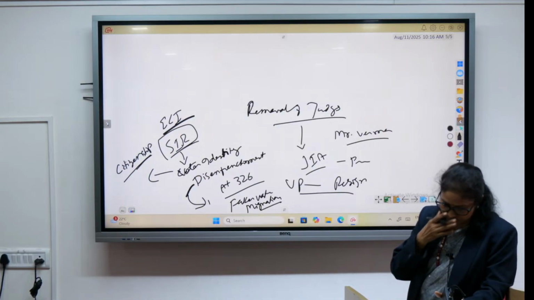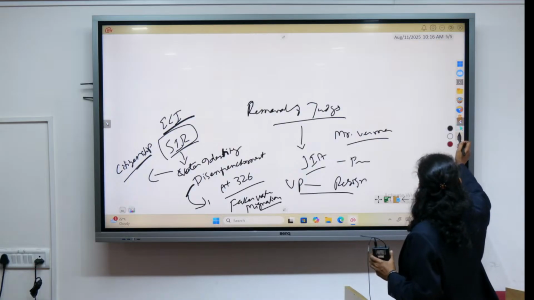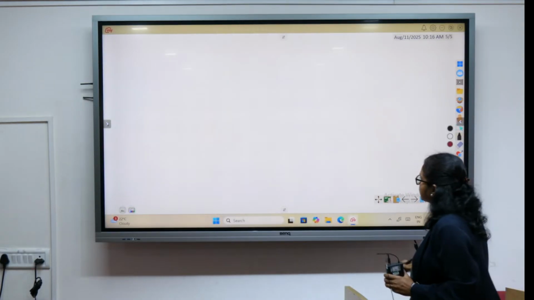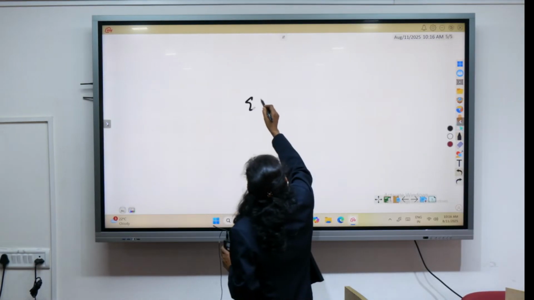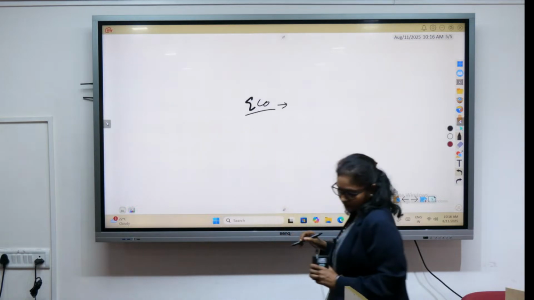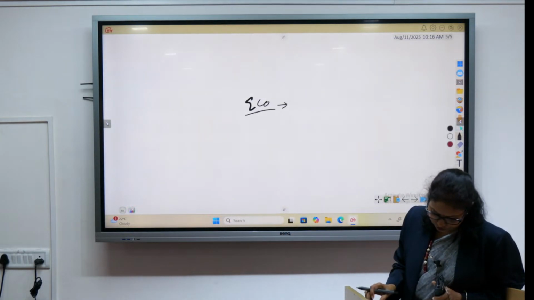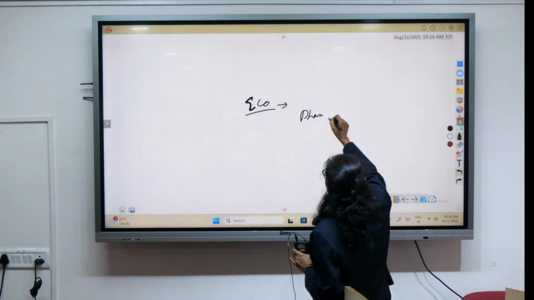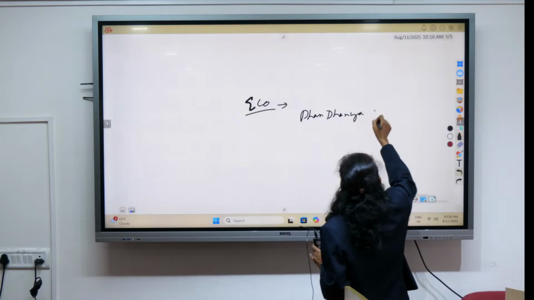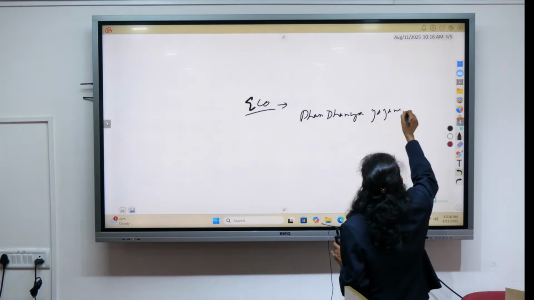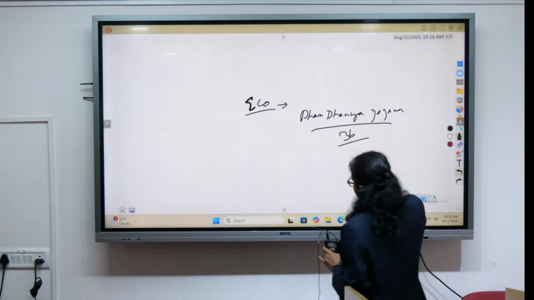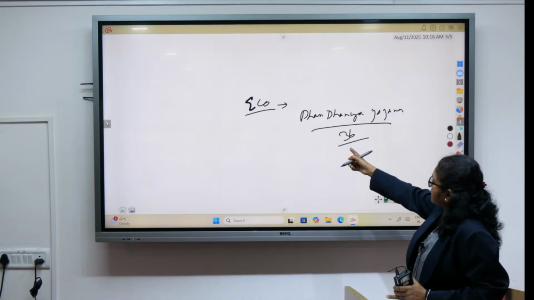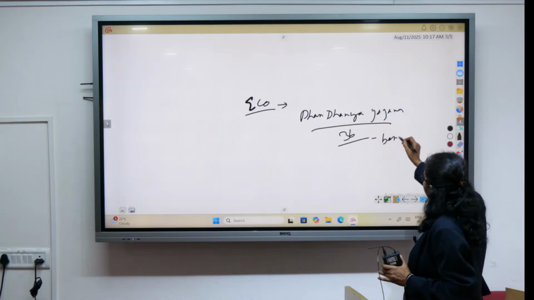Then from economy, a few topics. Economy, I have identified the issues related with, very recently, the Dhan Dhanya Yojana, in which 36 schemes have been merged. So please prepare what would be the benefit.